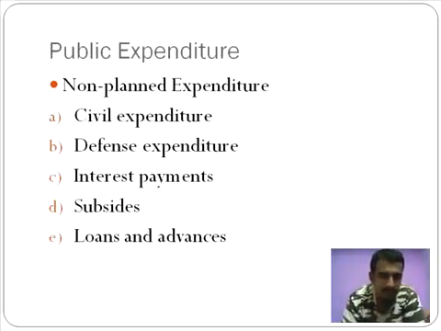Other cases for civil expenditure. Let me consider a morbid example here, that would be a murder. Let's consider the Aarushi murder trial that happened in New Delhi. In that case, the Talwar family had lawyers fighting from their side, and the state of Delhi was fighting from their side as well. The state of Delhi's Attorney General, if I'm not wrong, gets a salary from the Delhi government. They are paid depending upon how many cases they have and the volume of work they have. So when the volume of work changes, the amount of income they earn in fact varies. Hence, that's a case of civil expenditure which is considered non-planned.